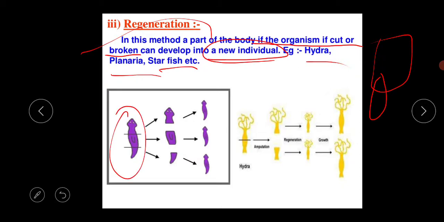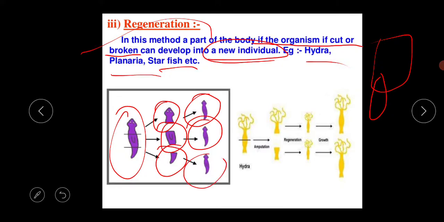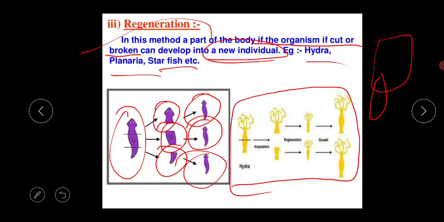This is the actual process of regeneration. This is the specimen, and if you cut or break this specimen, then from this broken part a new individual is formed. So this is the basic idea of regeneration, and this is seen in the hydra and the planaria.